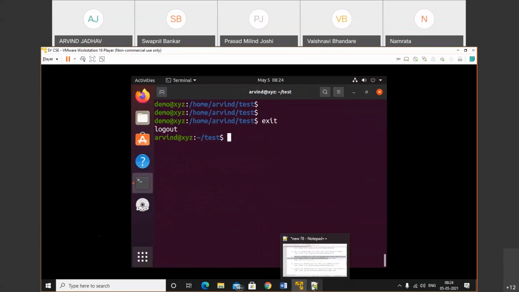Sir, can we make it an executable file? Yes, we can make an executable file, but right now we did not discuss that. Whenever we learn the scripting chapter, at that time I will show how to provide the execute permission. Right now we can perform only read and write operations. We will discuss execute later on. For now we'll discuss read and write.